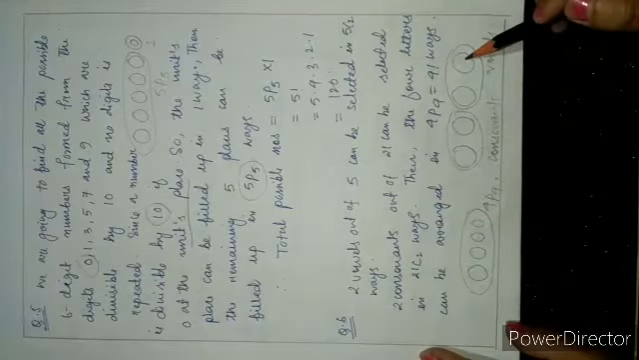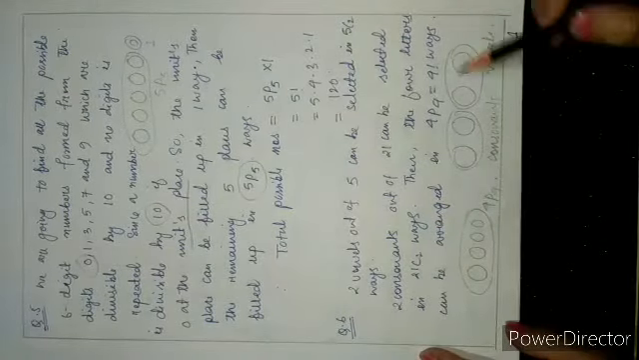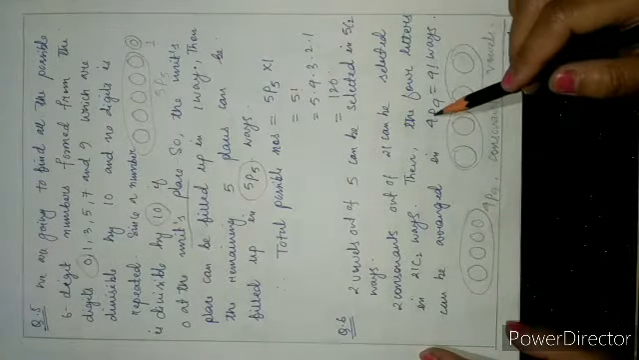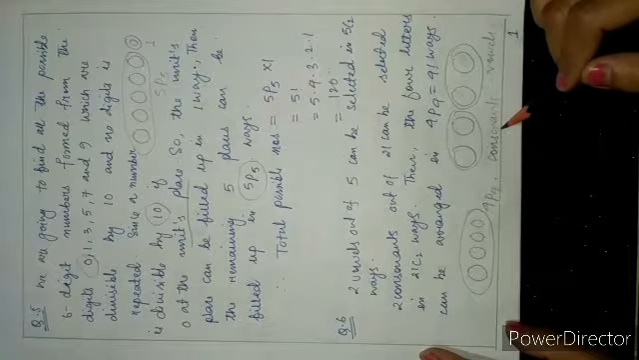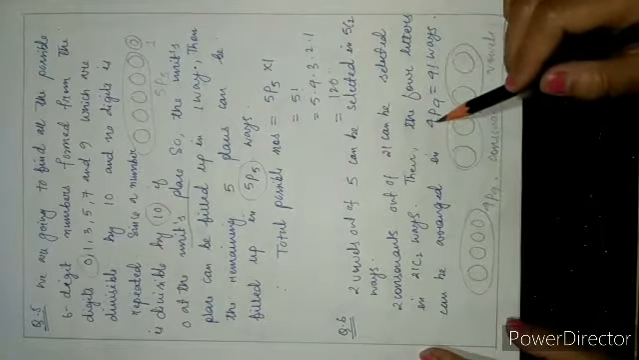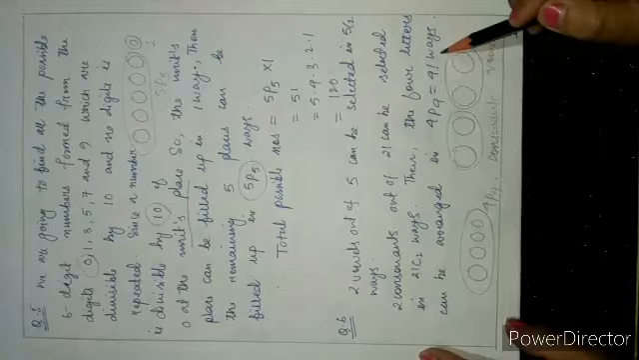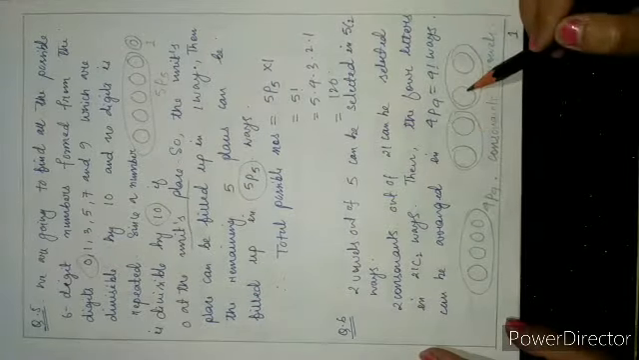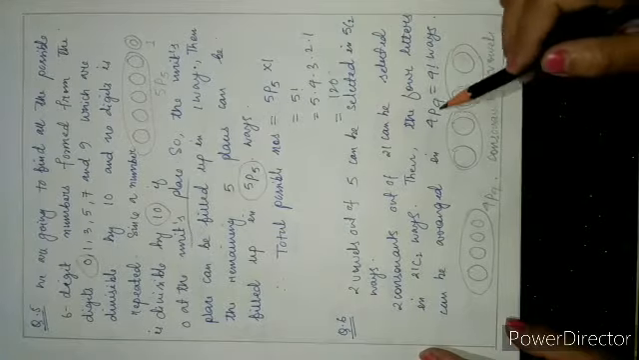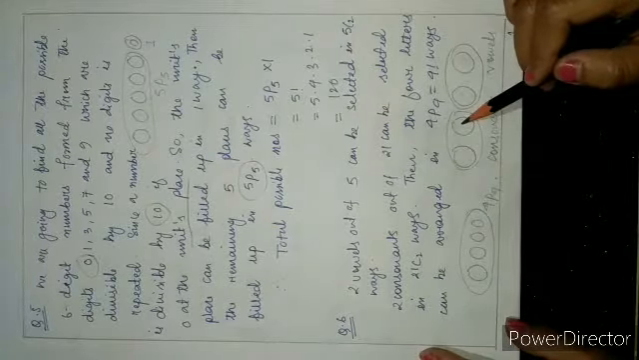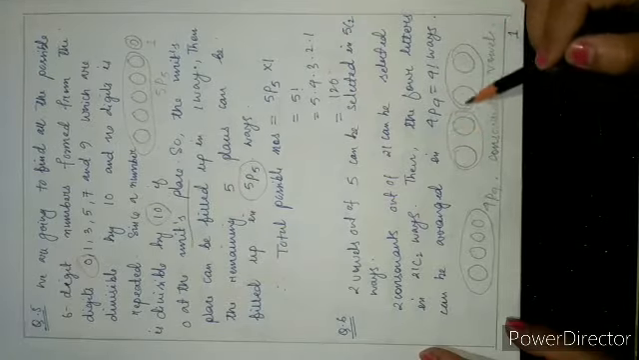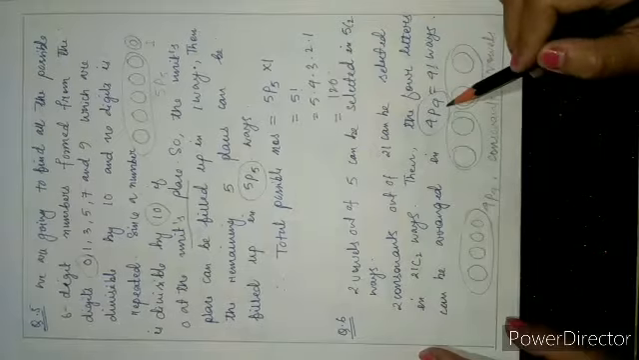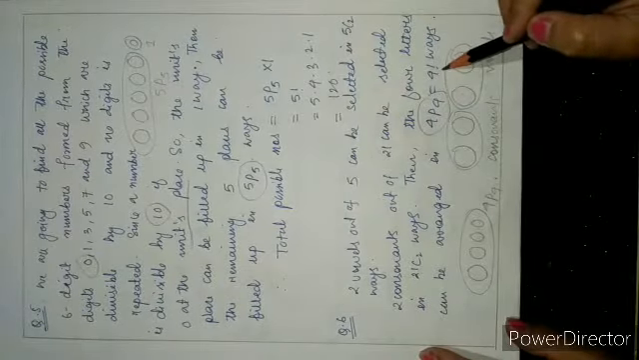After selecting 2 vowels and 2 consonants, we have to arrange all the possible 4 letters in different ways. The 4 letters consisting of 2 vowels and 2 consonants can be arranged in 4P4 ways, which is equal to 4 factorial ways.